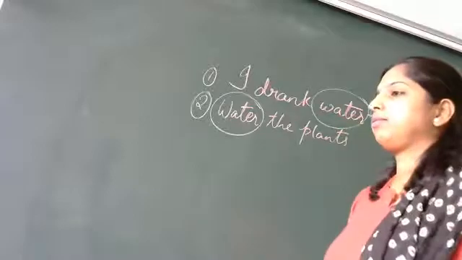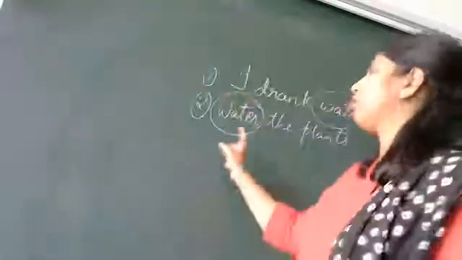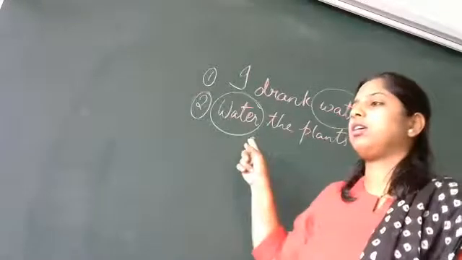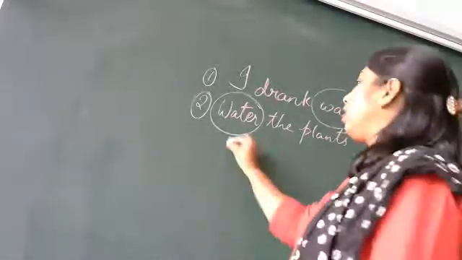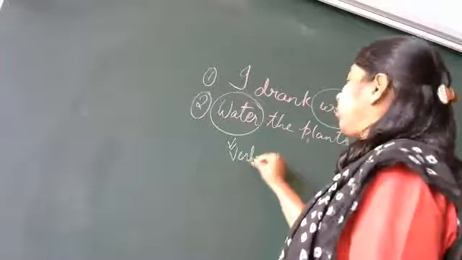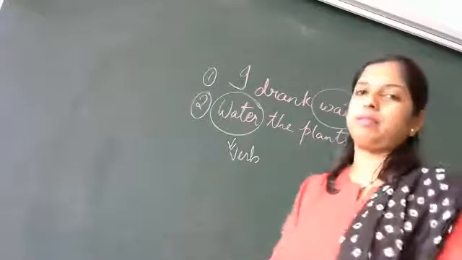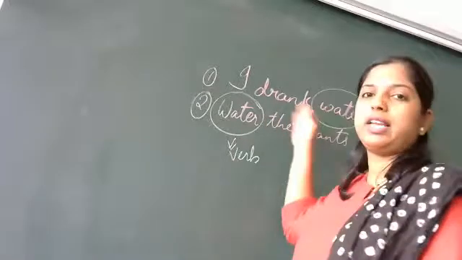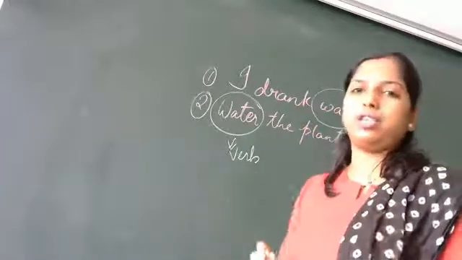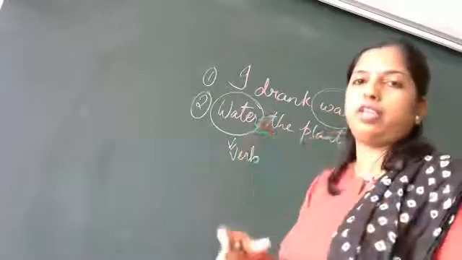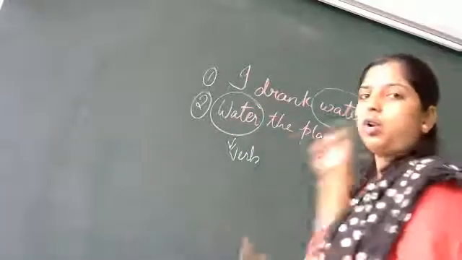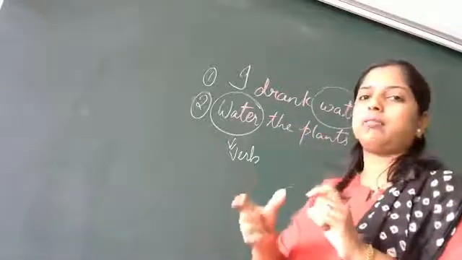Is it a noun? Come on, tell me. What is it? It is not a noun. It is a verb, because you are watering the plants. Action. Got it? Although the words are the same in both sentences, the meaning has changed. The function of that word has changed. In I drank water, it is a noun; you are drinking water, it's a thing.